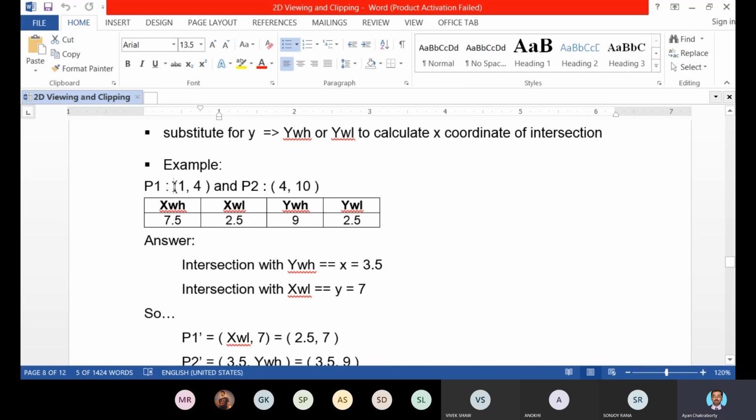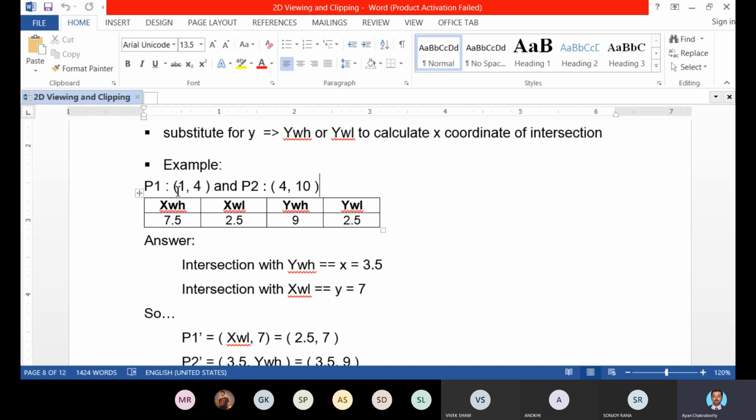We are trying to find out the region code for point P1. P1 has the coordinate 1, 4, and XWH, XWL, YWH, YWL have been given. Listen very carefully. The value of X is 1 and the value of Y is 4.